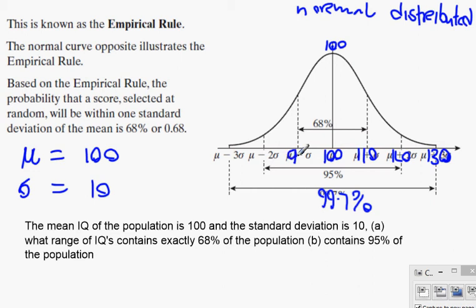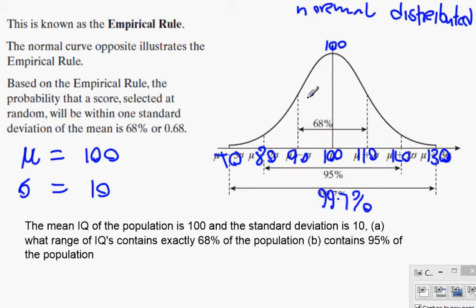Now, what this means is, if I want to find out what range of IQs contain exactly 68%, the first empirical rule means that if I take one standard deviation away from the mean, and add on one standard deviation onto the mean, everything that's in between those two is 68%.